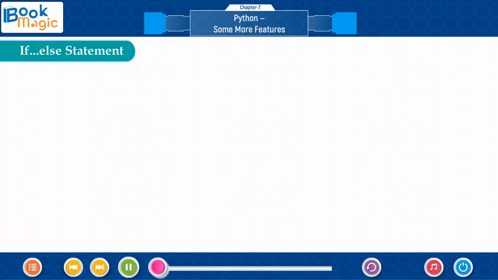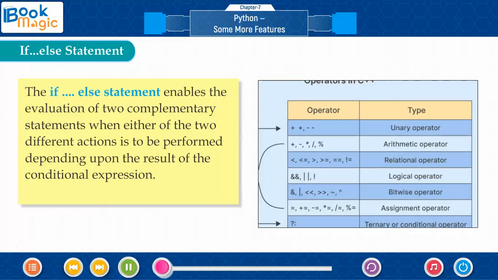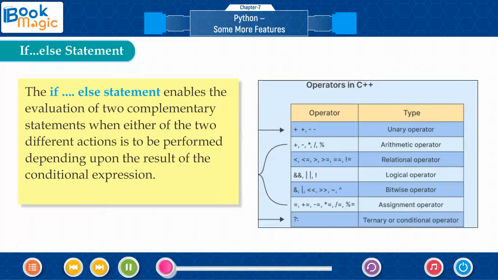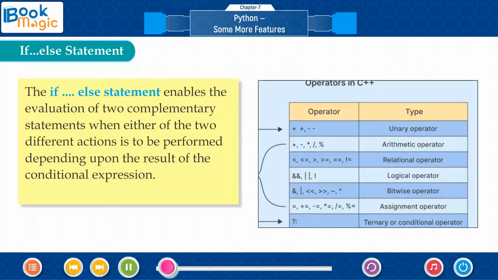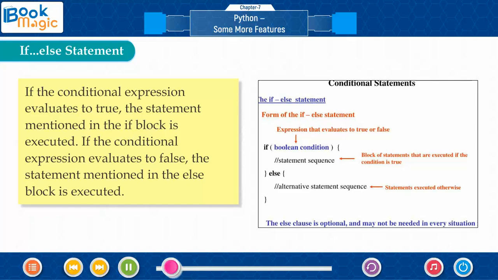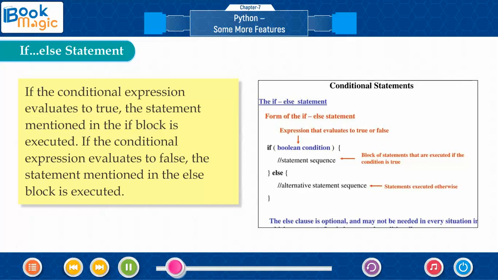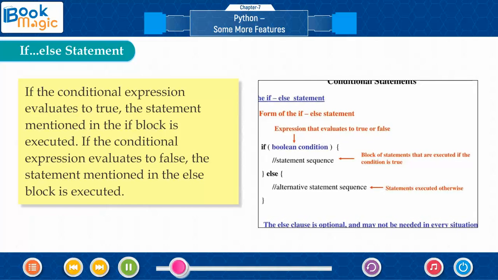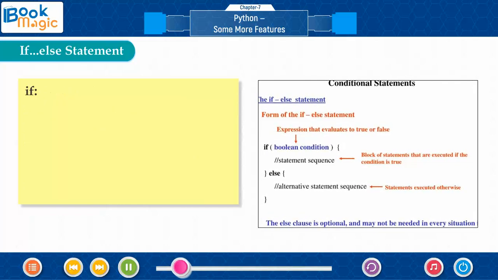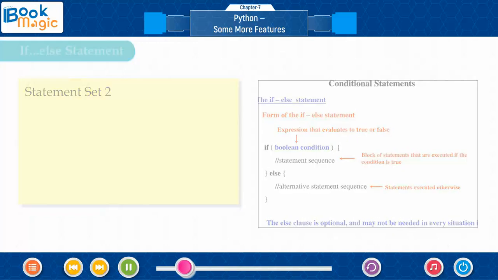If-else statement. The if-else statement enables the evaluation of two complementary statements when either of the two different actions is to be performed depending upon the result of the conditional expression. If the conditional expression evaluates to true, the statement mentioned in the if block is executed. If the conditional expression evaluates to false, the statement mentioned in the else block is executed. Syntax: if, statement set 1, else, statement set 2.